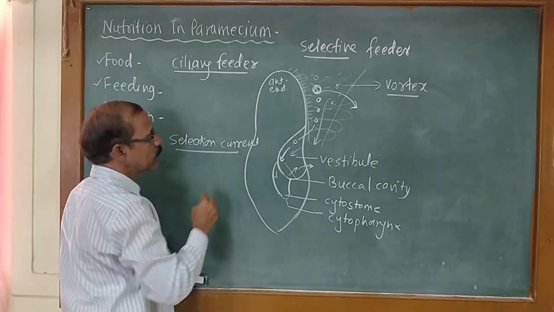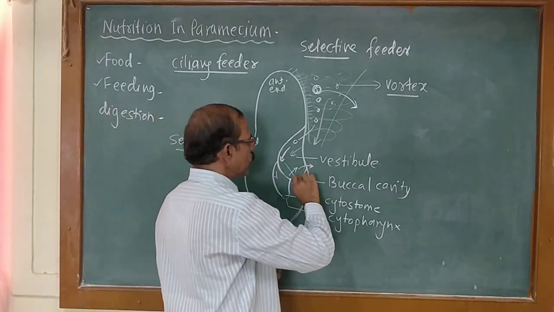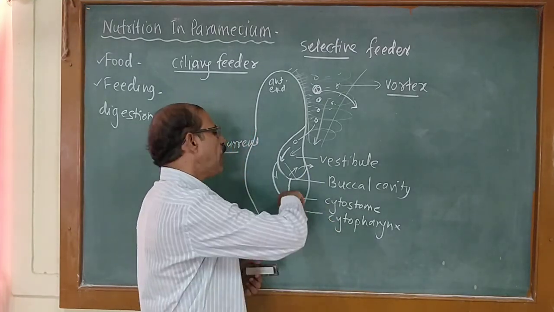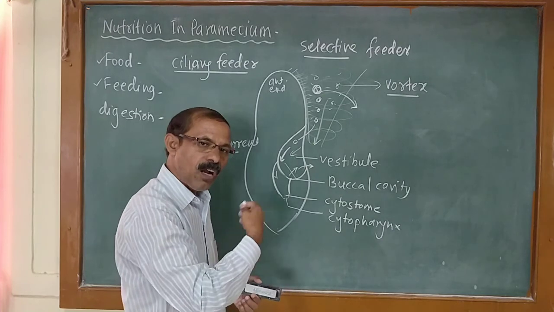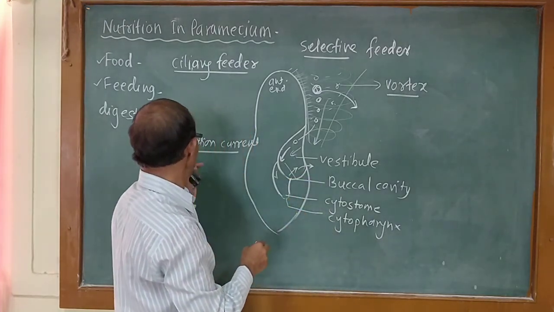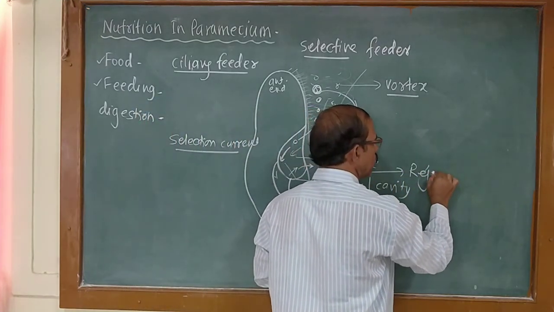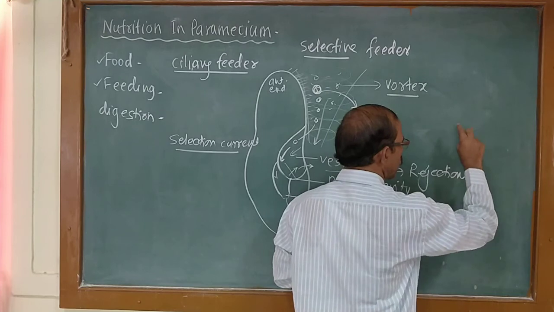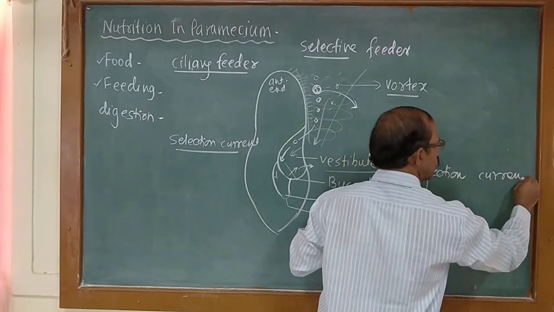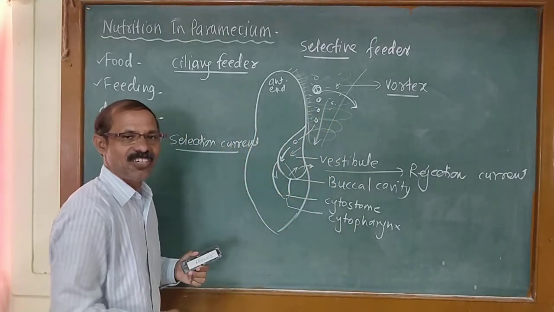It is called the selection current of water. The other is the unwanted food particles. They are taken outside the vestibular buccal cavity by the outgoing or rejection current of water. Selection current as well as rejection current.